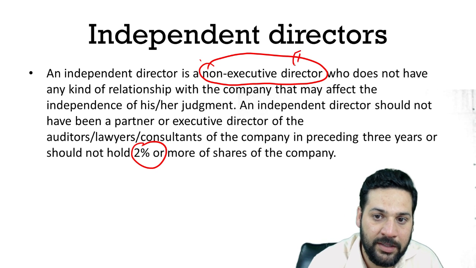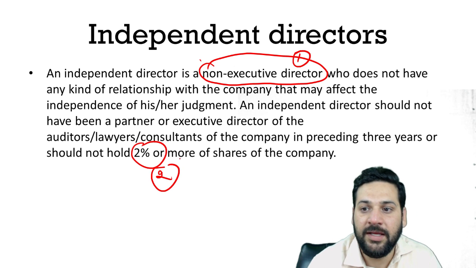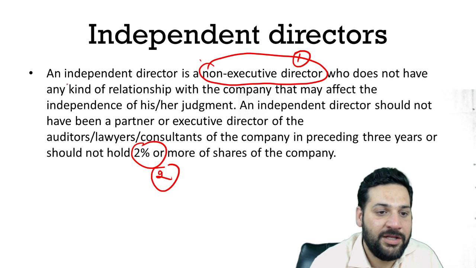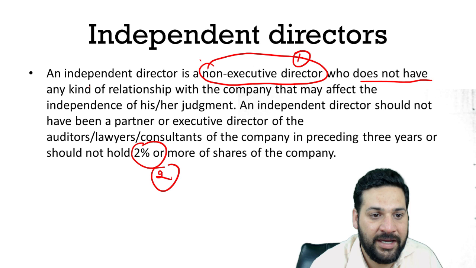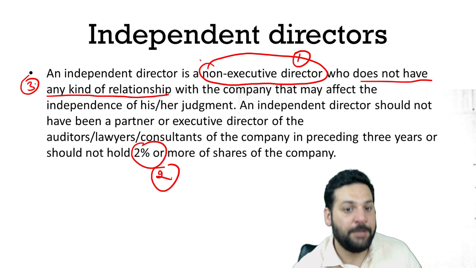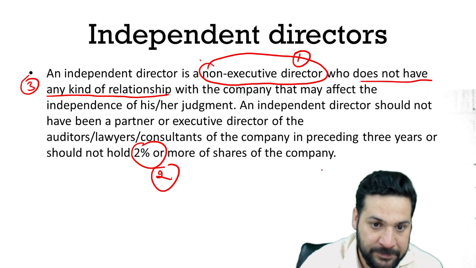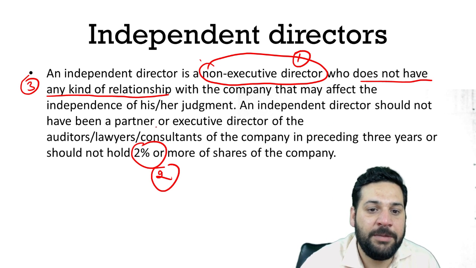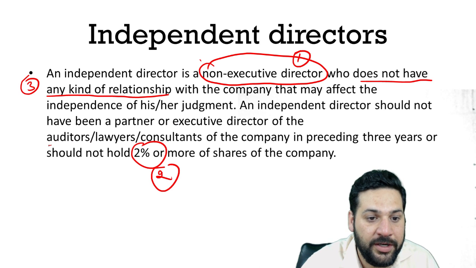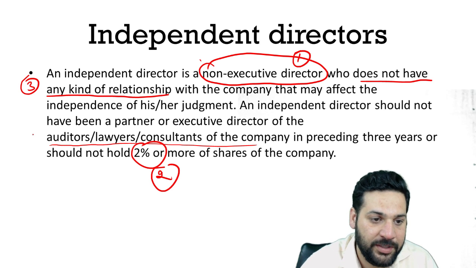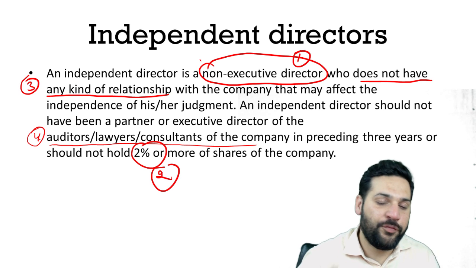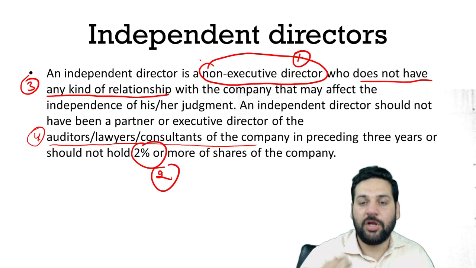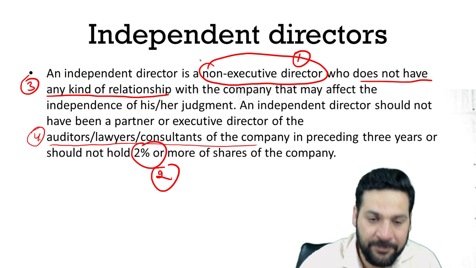That's point number 1. They don't have any kind of relationship with the company that may impact the independence of their judgment. An independent director should not have been a partner or executive director of the auditor, lawyer, or consultant of the company. So these are the 4 features or requirements of being an independent director.